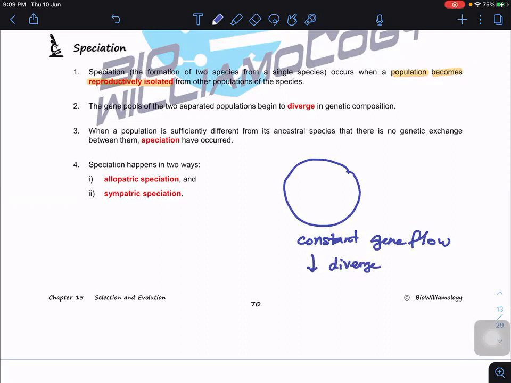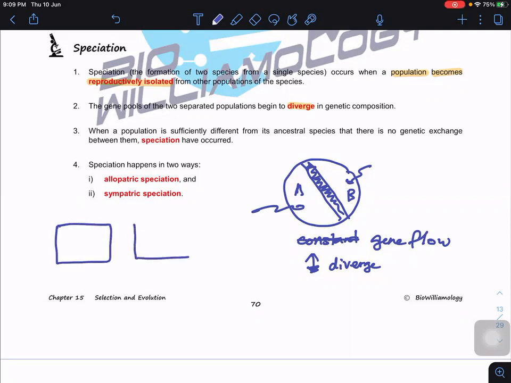Are you clear? So the gene pools of two separate populations begin to diverge in their genetic compositions. Why? Just like I said, if there's no constant gene flow, the divergence increases, because something blocks them. Whatever happens in subpopulation B compared to A, they are totally different and they cannot exchange alleles. Can you see that? They cannot exchange alleles.